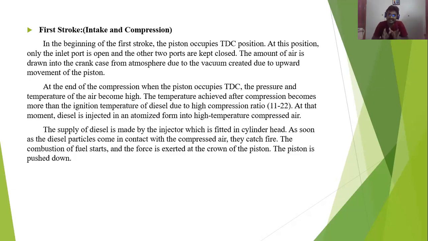In the CI engine you will be getting only fresh air through the inlet port. When the piston moves down, through the transfer port the fresh air goes to the top of the cylinder, and again when the piston moves up, it compresses the fresh air in the top of the cylinder and produces a high pressure, high heat area in the top of the cylinder. This is the intake stroke as well as the compression stroke, the first stroke.